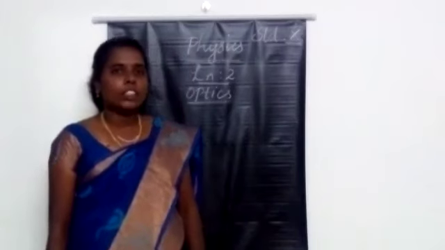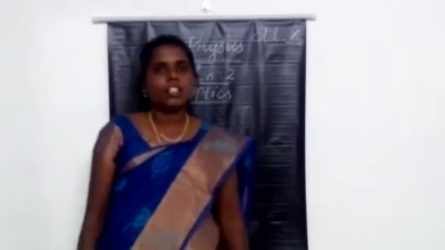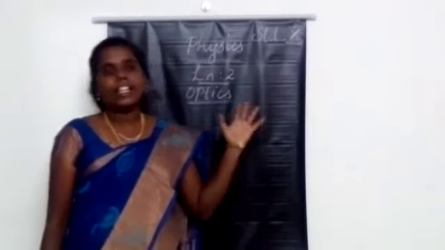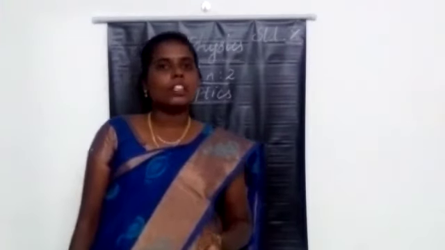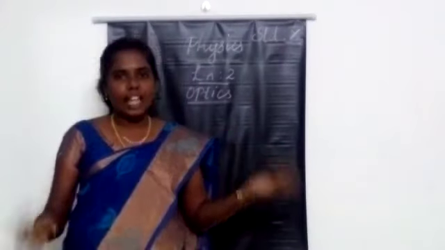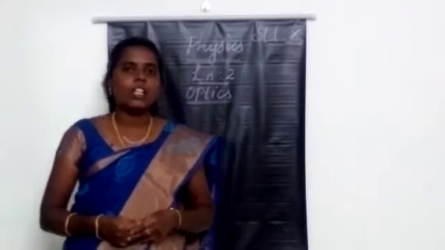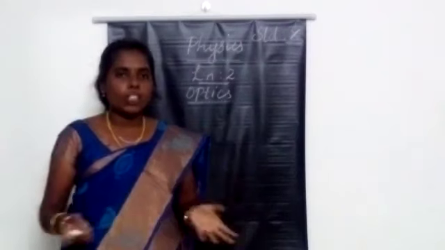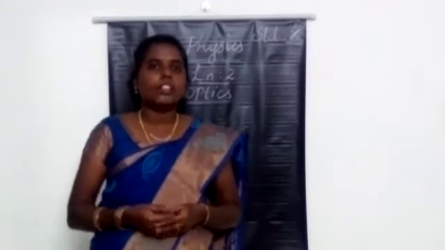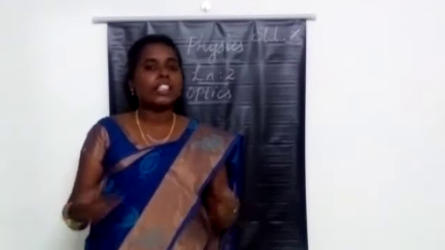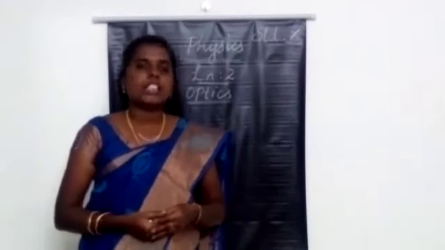So far we have learned the second lesson, optics. Up to what we have learned, do you remember? Scattering of light, is it? So what do you mean by scattering of light? When the sunlight enters into the atmosphere, it will be refracted in different directions because of the air particles present in the atmosphere. When the sunlight enters into the earth atmosphere, it will be refracted in different directions. That is called the scattering of light.